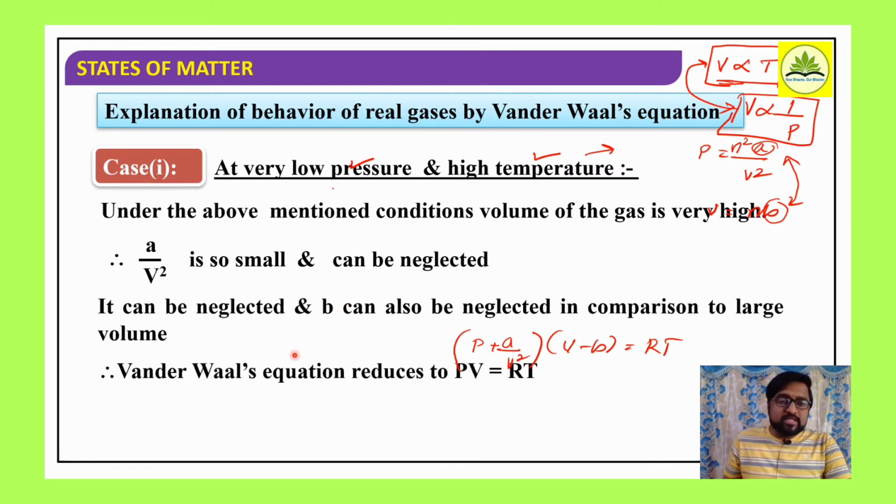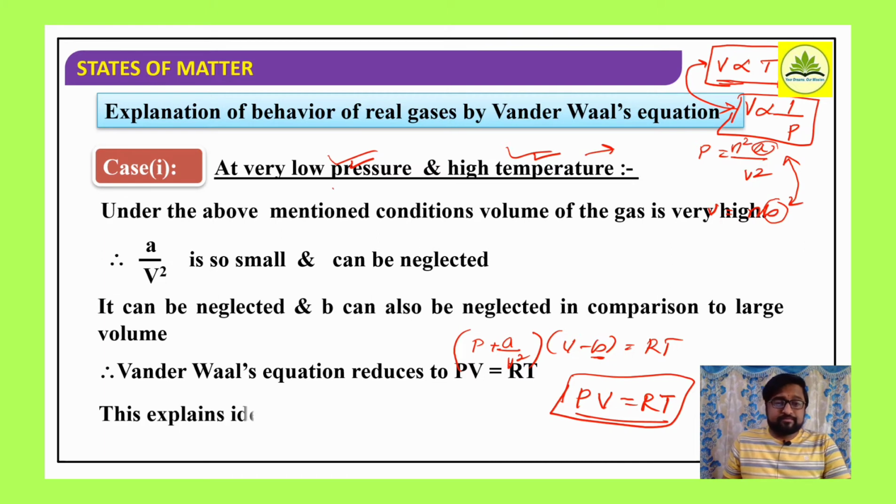Therefore the van der Waals equation reduces to: in the expression, a by V square is neglected, so the remaining will be P, and in the volume correction b is neglected, so the remaining will be V, which is equal to RT. So at very low pressure and high temperature, the van der Waals expression reduces to PV = RT.